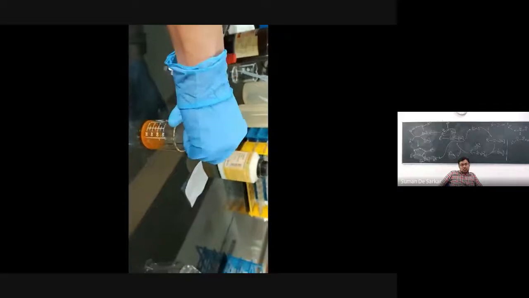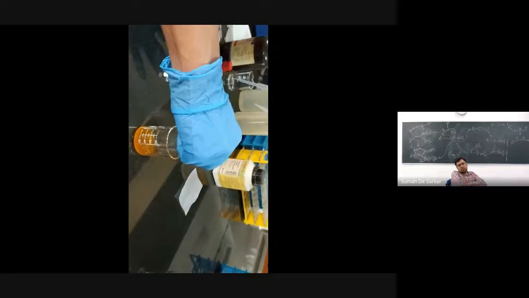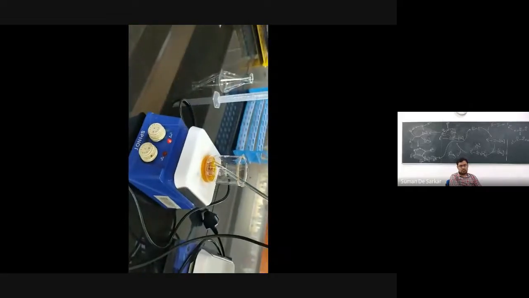So you can see already the yellow precipitates are coming out. That is due to formation of triazole. And the reaction between azide and the phenyl propargyl, so the click chemistry is taking place. So to complete the reaction, now we'll heat it at 60 degrees centigrade for 2 hours. And we will occasionally stir it.